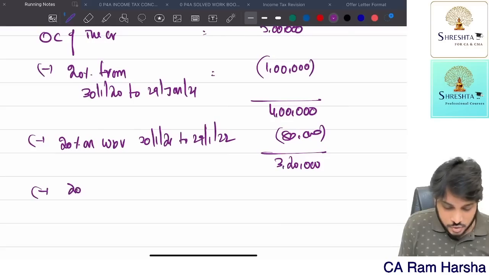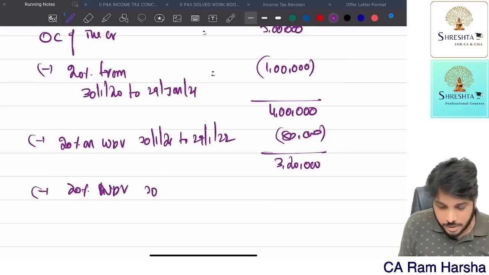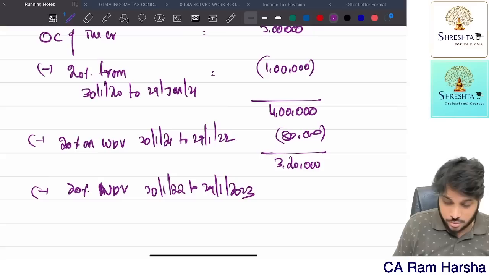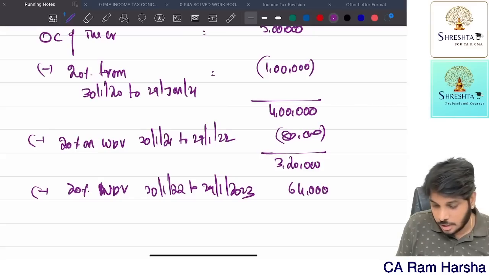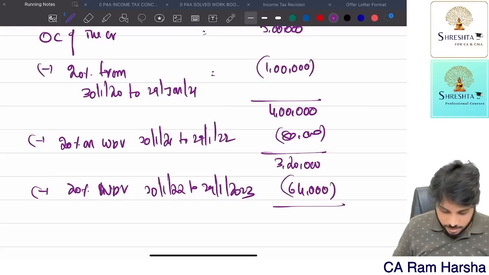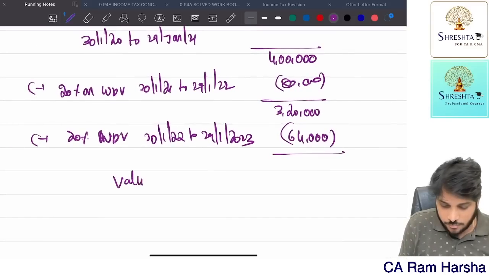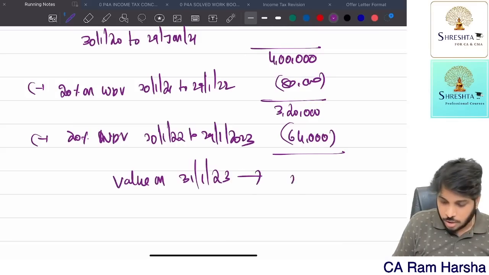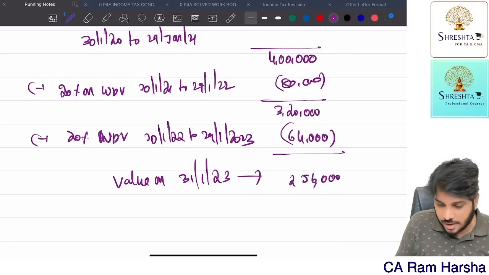Again minus 20% because 3 completed years were there. WDV 30th January 2022 to 29th January 2023. How much is it? 3,20,000 into 20%, 64,000. So what is the closing value as on the date? 3,20,000 minus 64,000 is the closing value. So value of the car as on 31st January 2023, when this fellow purchased, is 2,56,000.